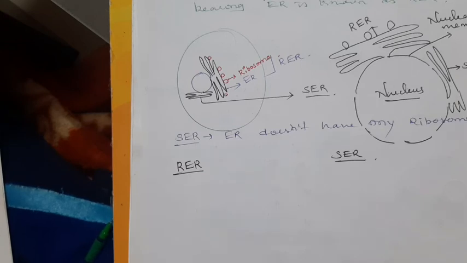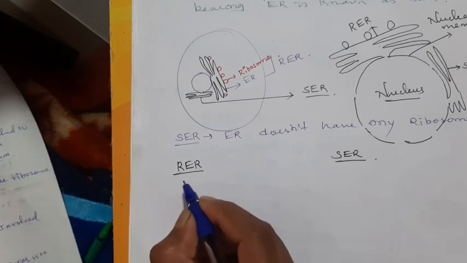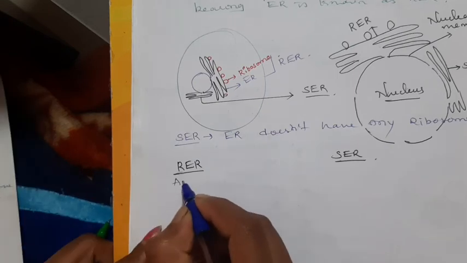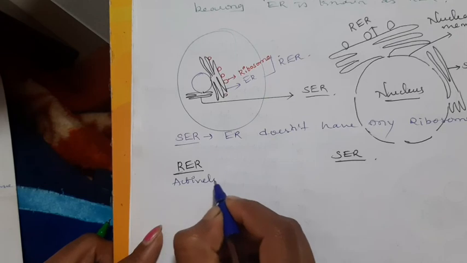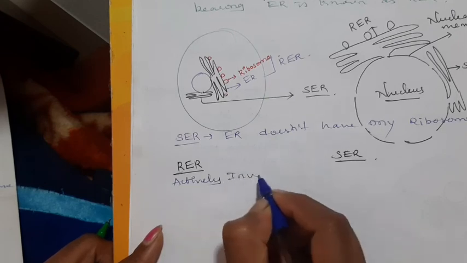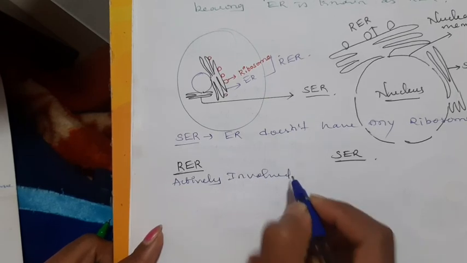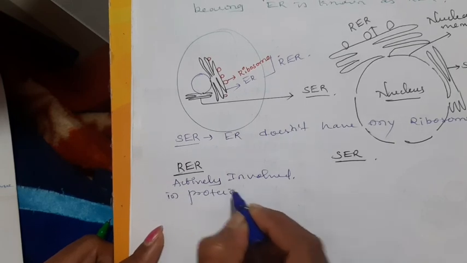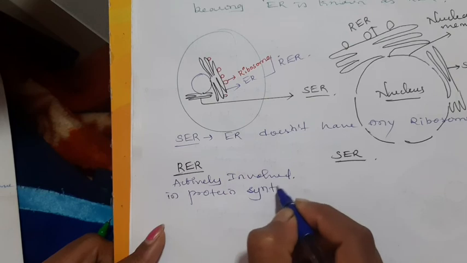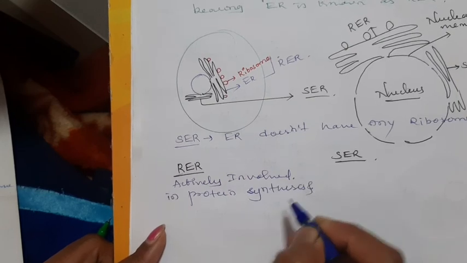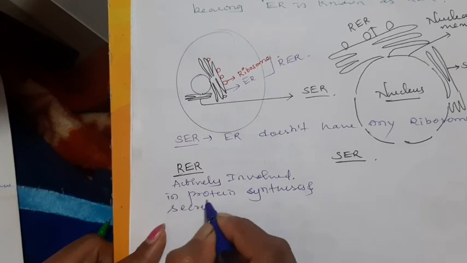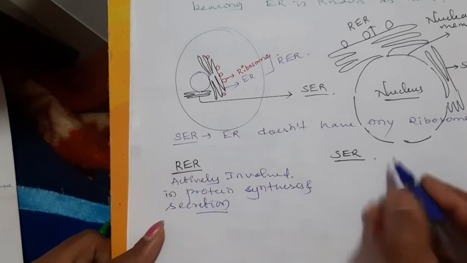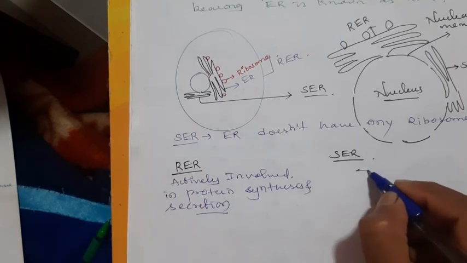The rough endoplasmic reticulum is actively involved in protein synthesis and secretion.